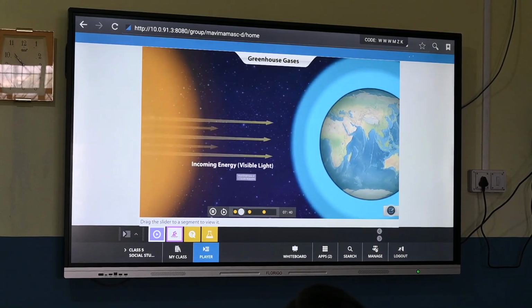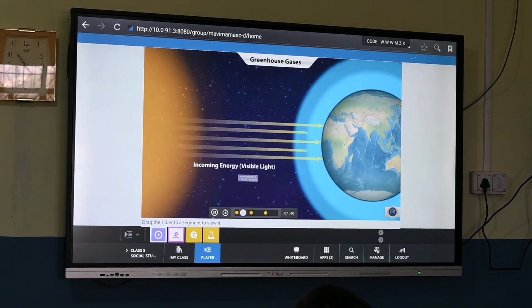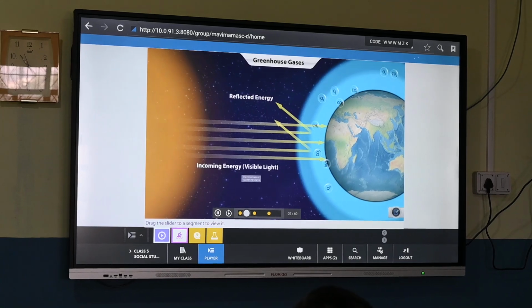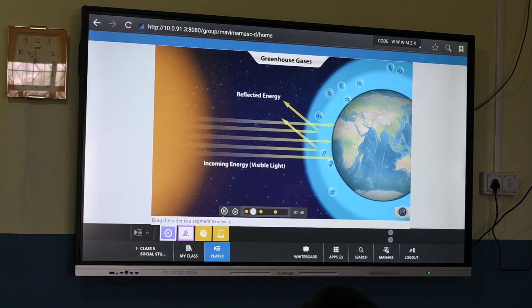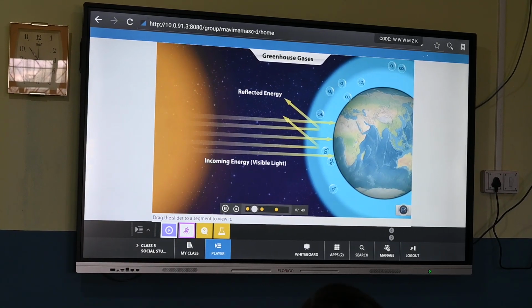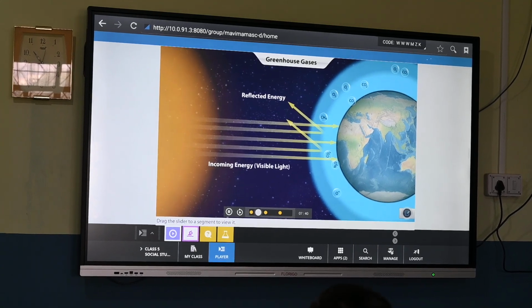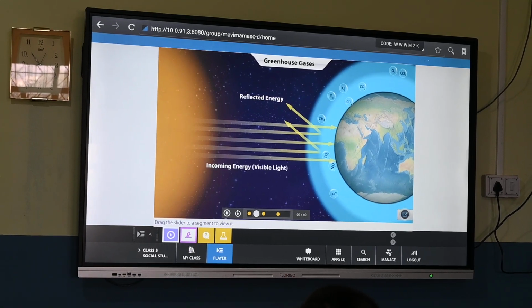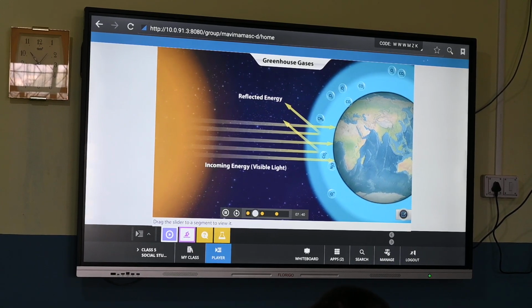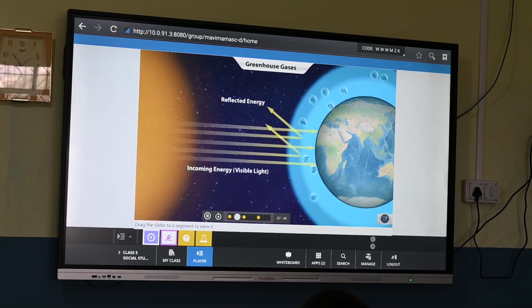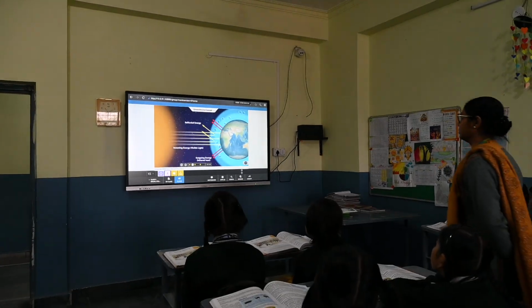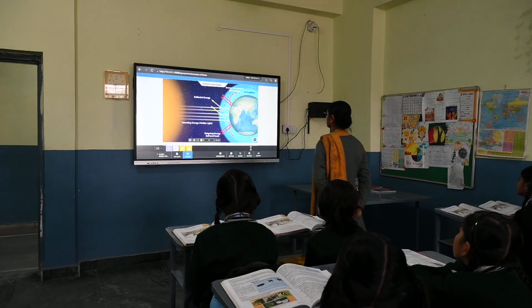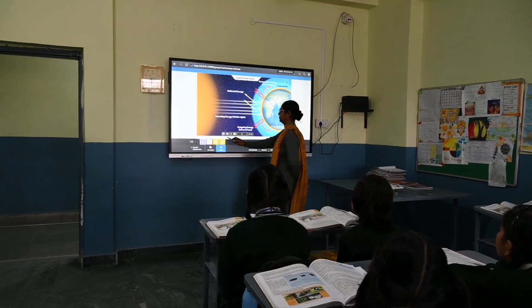Similarly, the incoming energy from the sun gets trapped because of the gases like carbon dioxide, nitrous oxide, methane, ozone, and water vapor, also called the greenhouse gases that envelope the Earth's atmosphere. Some of this energy is dispelled back in the atmosphere, while a certain amount is absorbed in the layers of the atmosphere.